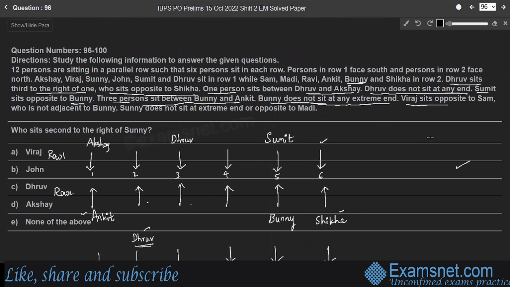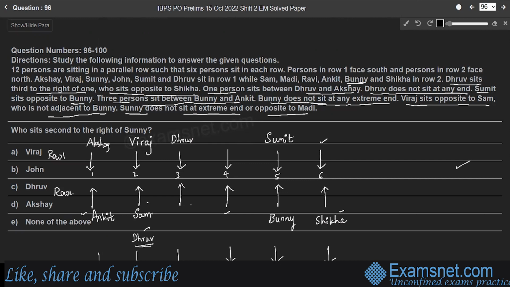So here, Viraj sits opposite to Sam, who is not adjacent to Bunny. So Sam is not adjacent to Bunny, right? So Sam has to sit in the 2nd position so that Viraj is sitting opposite to Sam, right? And the next point is, Sunny does not sit at any extreme end or opposite to Maddie.